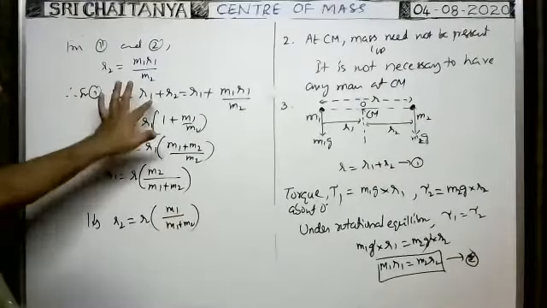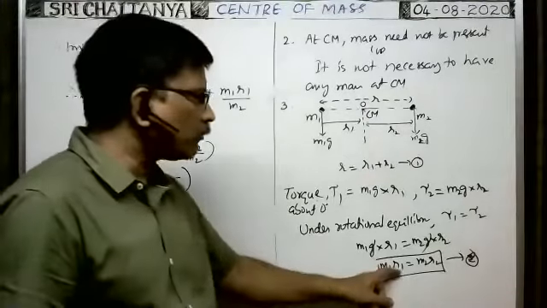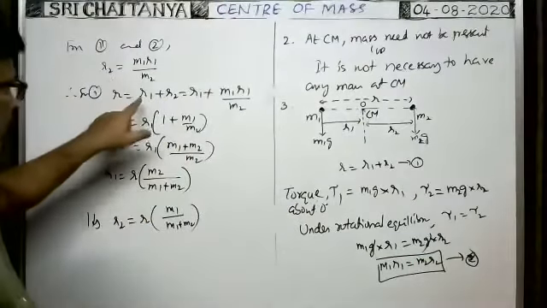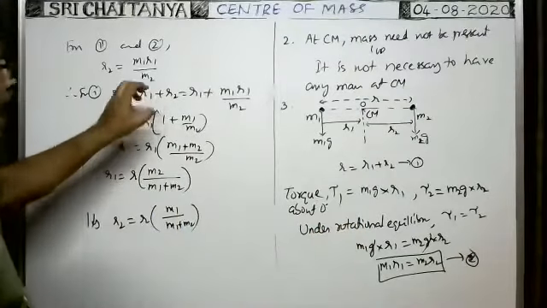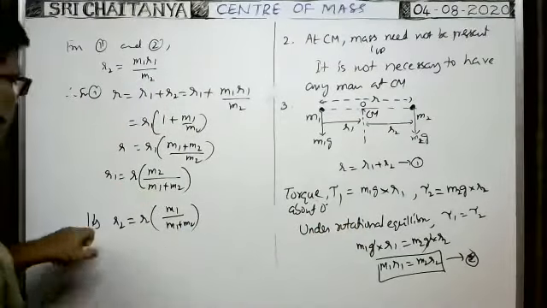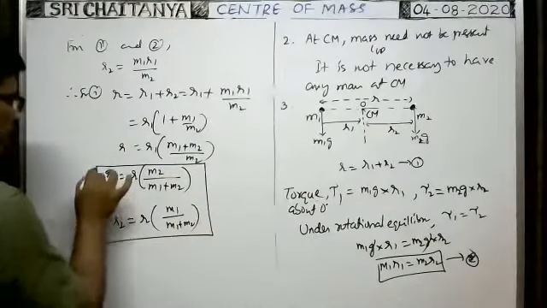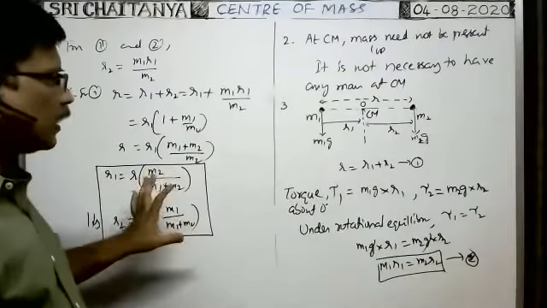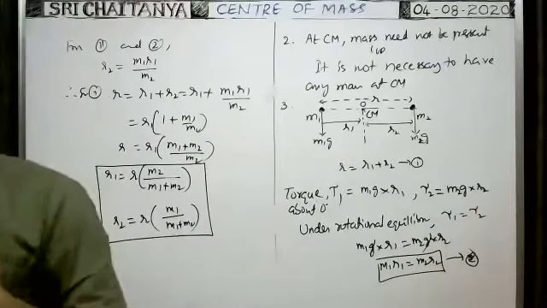Because from this formula, R1 is equal to M2 R2 by M1. We substitute this R1 value in the equation here. Instead of R1, we substitute M2 R2 by M1. Then R2 is equal to something you write. Then you will get this equation. So these are the formulas for the distance of the center of mass from the first particle and second particle. Okay, in this way we can do.